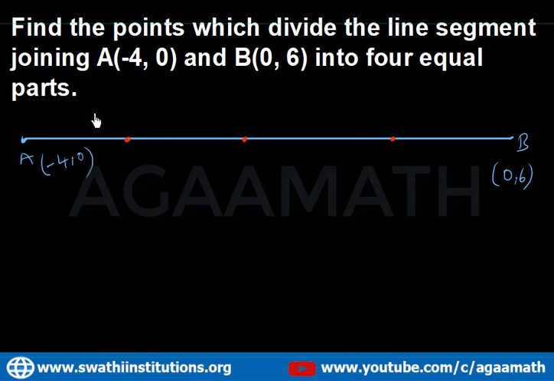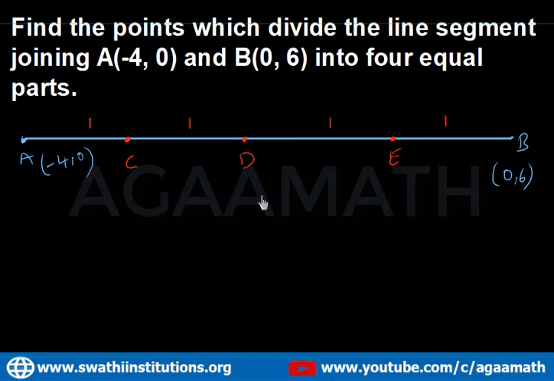Let's call them C, D, E. Assume C, D and E divide this segment into 4 equal parts, so A to C is 1 unit, C to D is 1 unit, D to E is 1 unit, and E to B is 1 unit. Now the question is to find the coordinates of C, D and E.